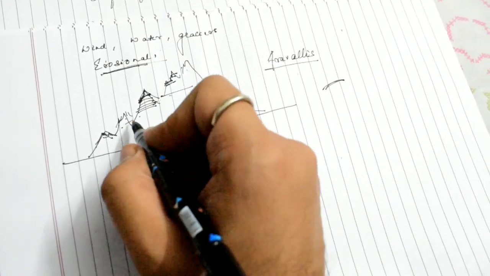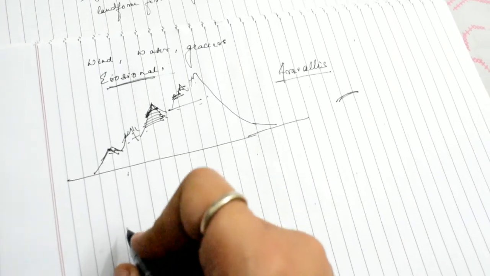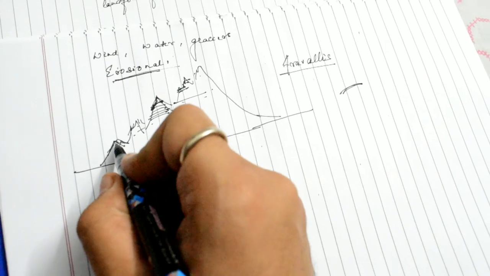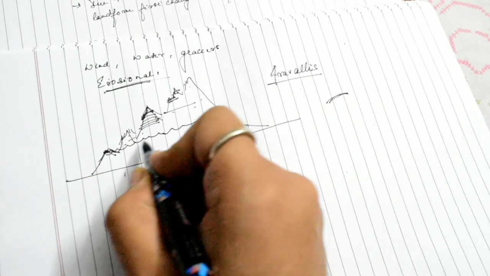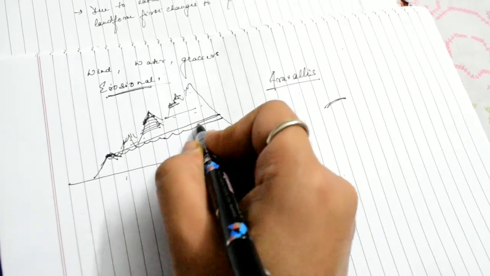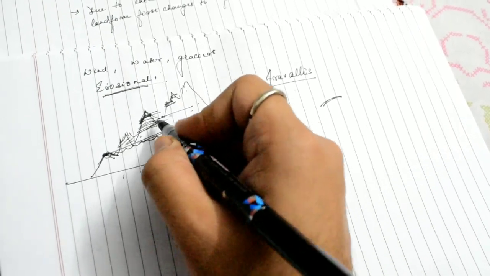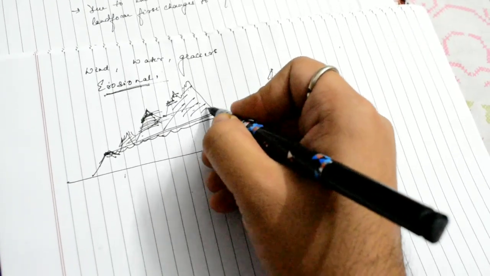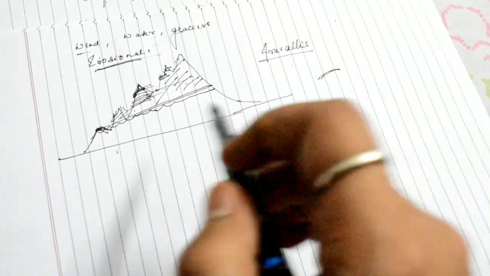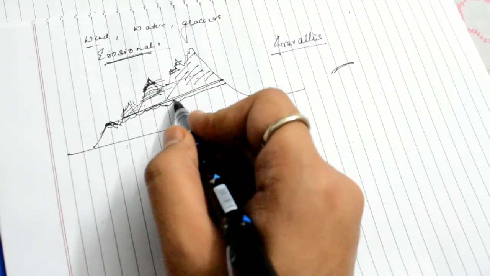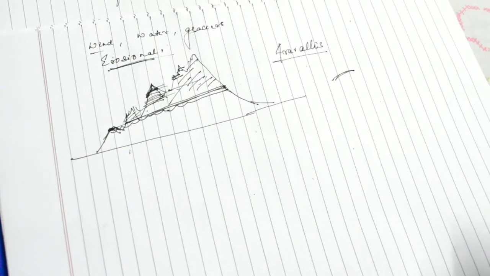As the height keeps on decreasing, mountains give rise to plateaus. Suppose this area gets eroded up till this point, it becomes a flat land. If the entire mountainous area above gets eroded due to these agents of erosion, this area gets transformed into a plateau. So this is one way of the formation of a plateau.